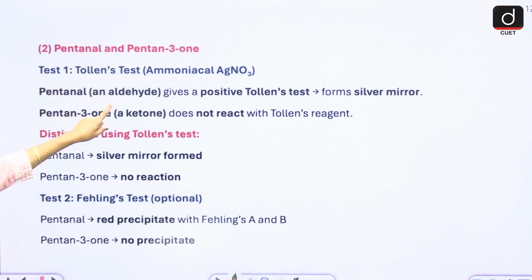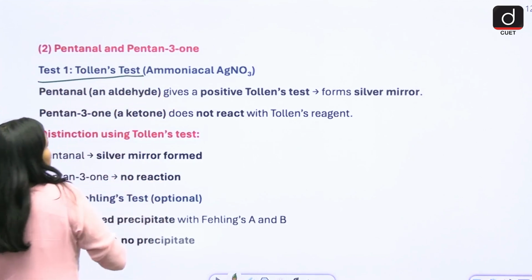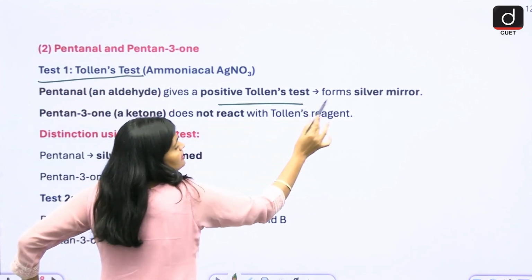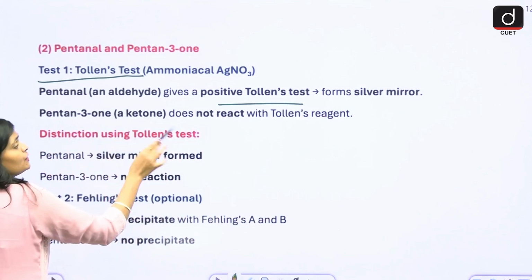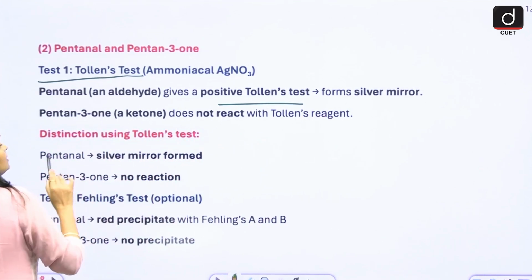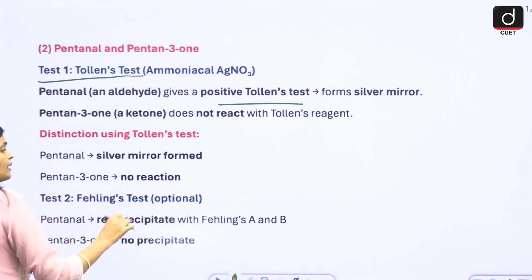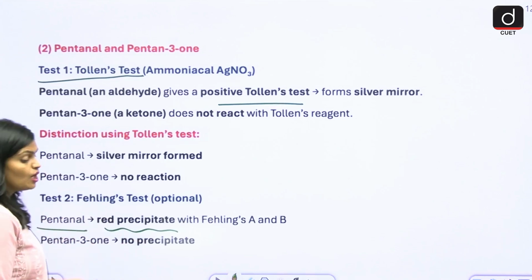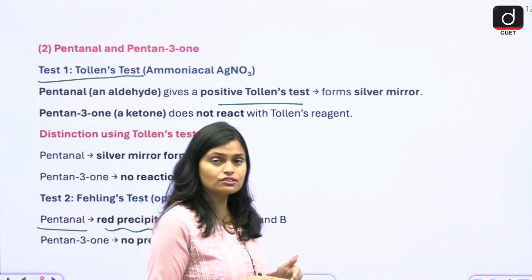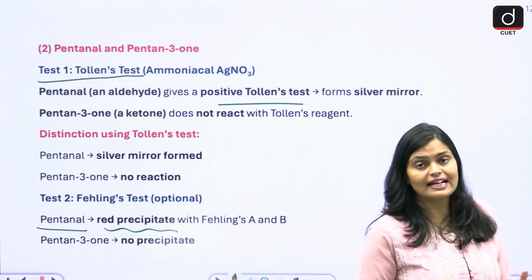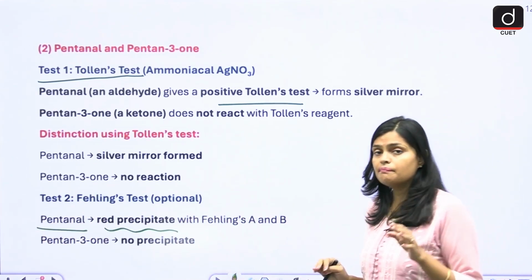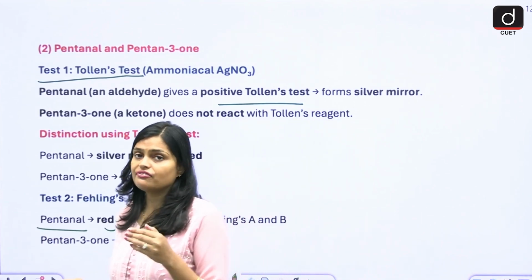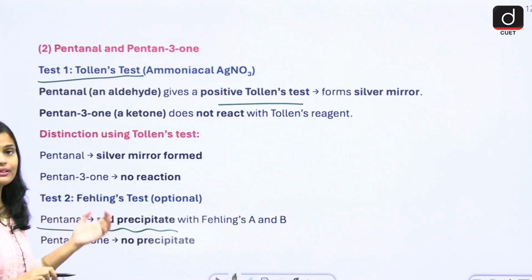Pentanal and pentanone. So this is an aldehyde and a ketone, right? So simply use Tollens reagent. The aldehyde gives a positive Tollens test, forming a silver mirror, whereas the ketone does not react with Tollens reagent. So pentanal forms a silver mirror, pentanone gives no reaction. Fehling's test: pentanal gives a red precipitate, whereas the ketone gives no precipitate. So Tollens and Fehling's are the tests used to distinguish between aldehyde and ketone. Simply, aldehydes react with Tollens and Fehling's reagent, but ketones do not.